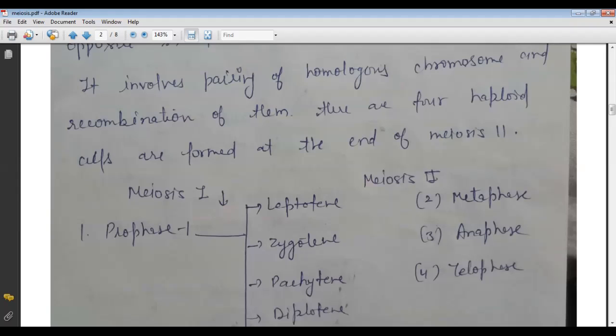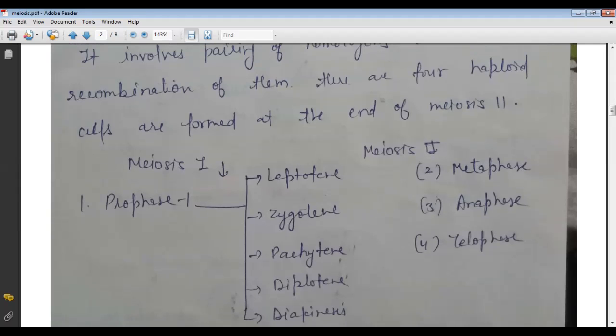As we know, meiosis has two parts. The first part is called meiosis 1, and the second part is called meiosis 2. The part between meiosis 1 and meiosis 2 is called interkinesis. So first is meiosis 1, the middle part is interkinesis, and then we go to meiosis 2. Here we should know about meiosis 1 and meiosis 2.